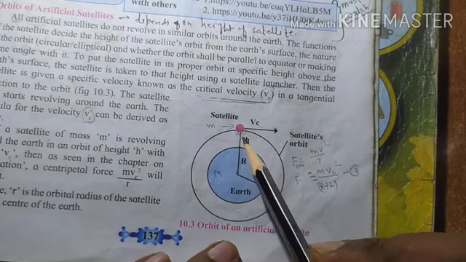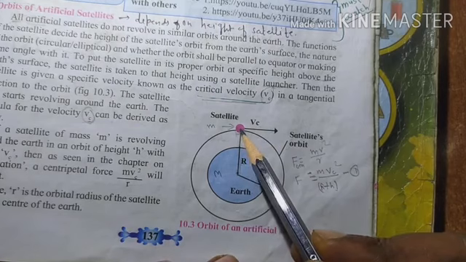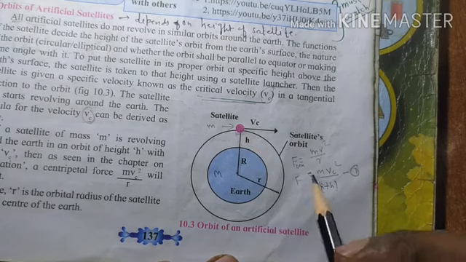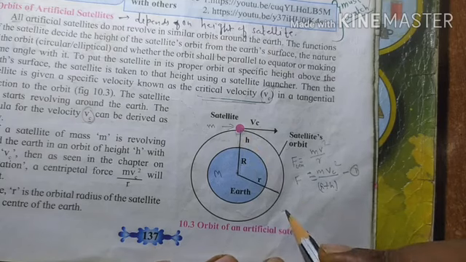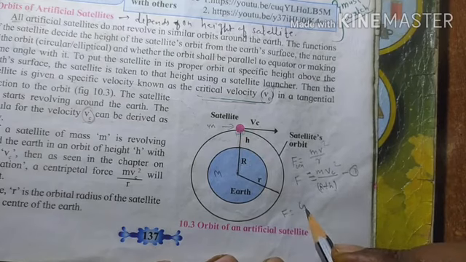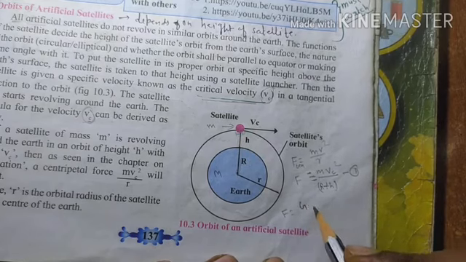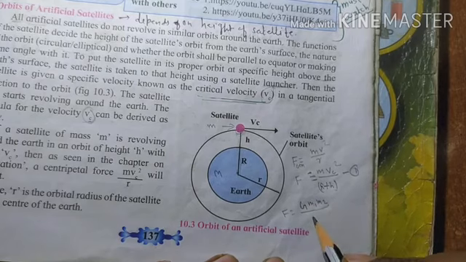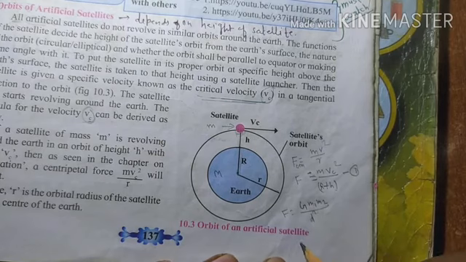And what will be the gravitational force on this satellite? So we know that gravitational force F is equal to G m1 m2 upon d square, right? What is G?